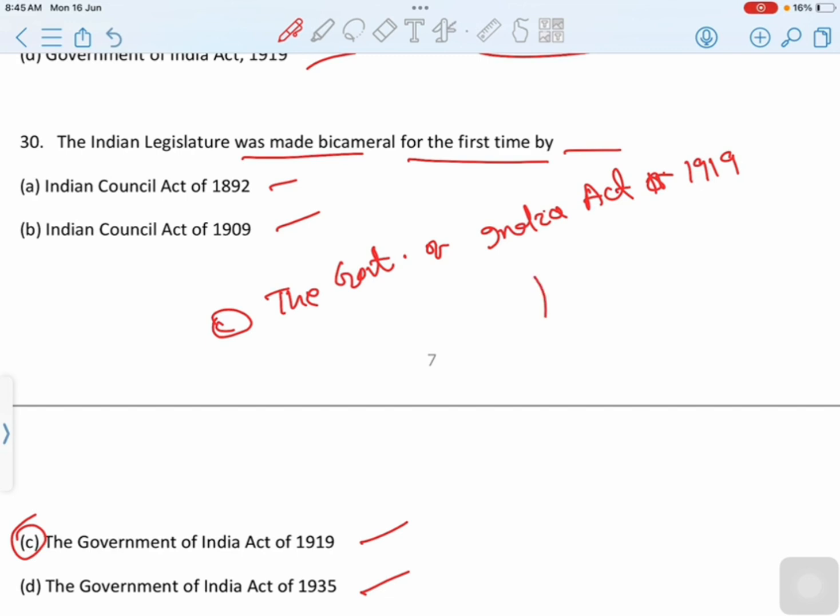Two houses: first one is upper house, second is lower house. Then correct option, the Government of India Act of 1919. The Indian legislature was made bicameral for the first time by the Government of India Act 1919.